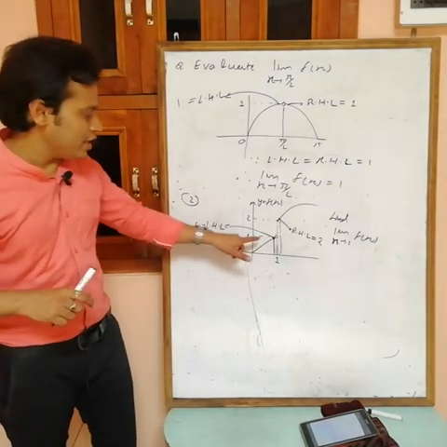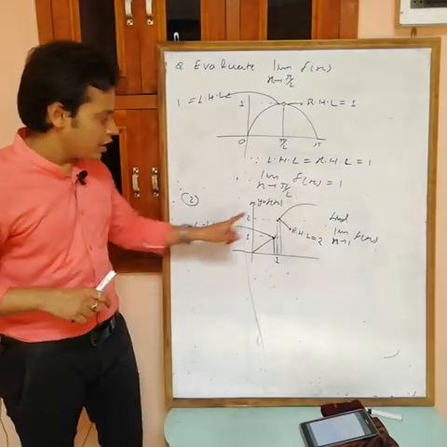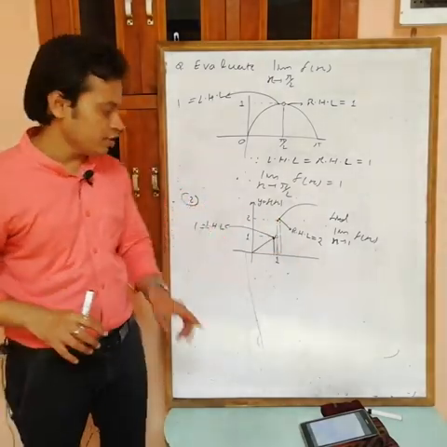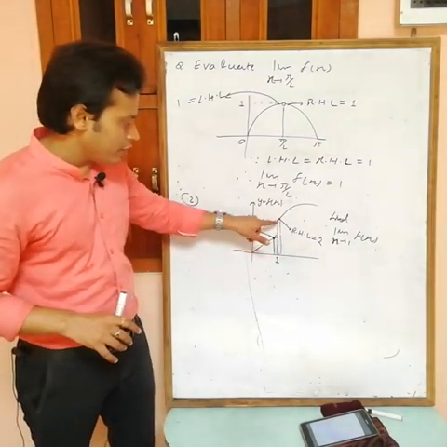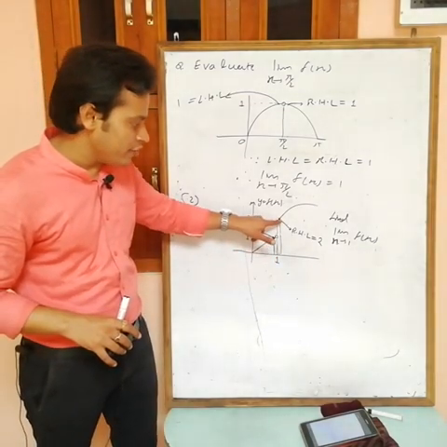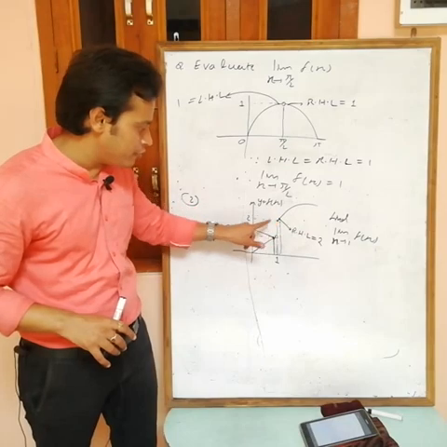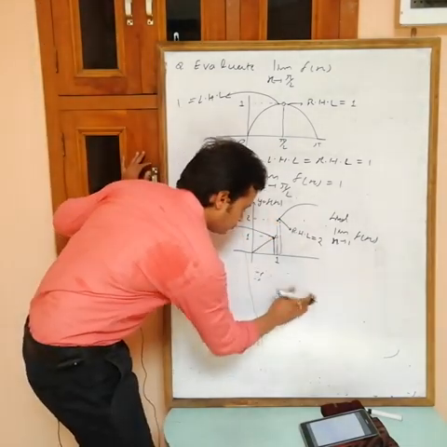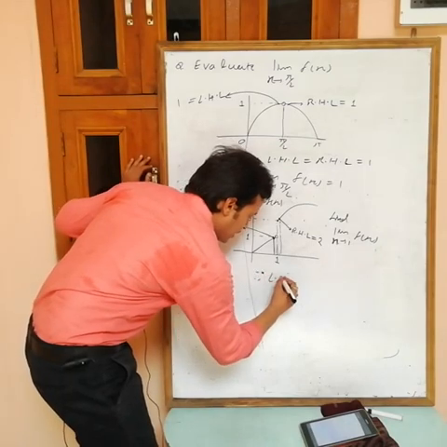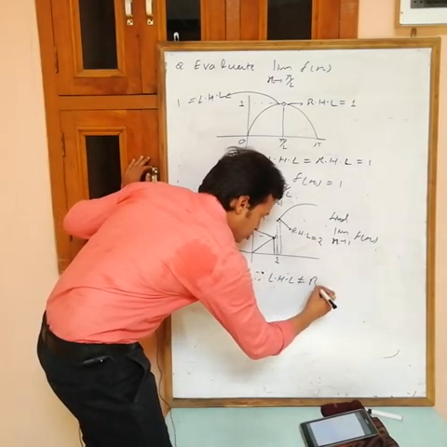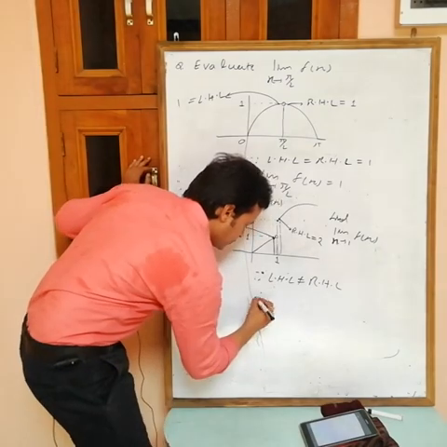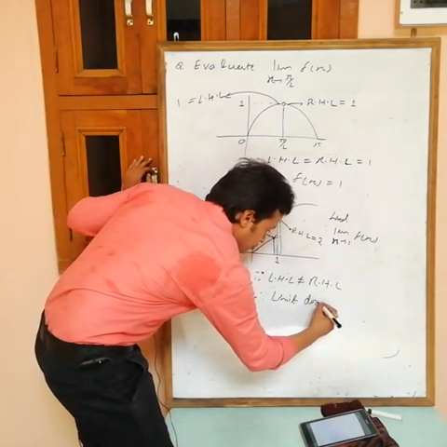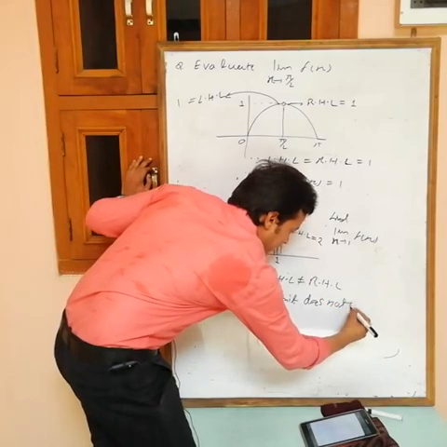Now see, we have LHL equals to 1 and RHL equals to 2, both are not equal, then limit does not exist. Okay, at 1 this is the value, next value is RHL and just previous value is LHL. Here LHL is not equals to RHL, therefore limit does not exist.